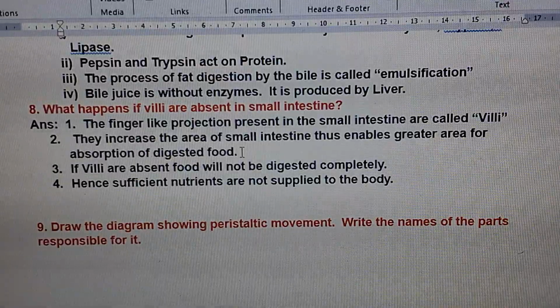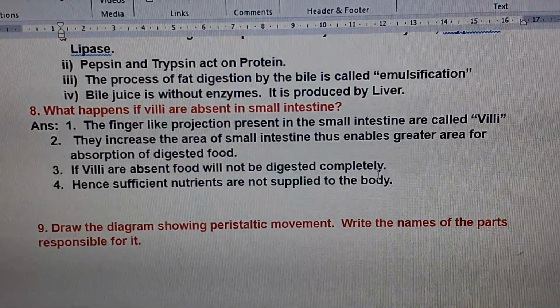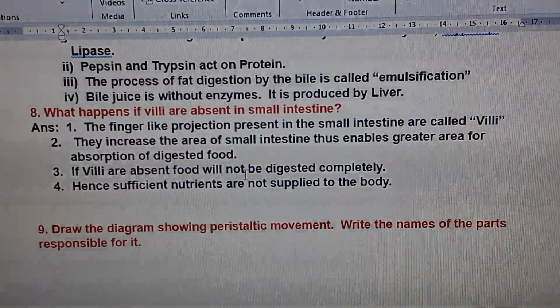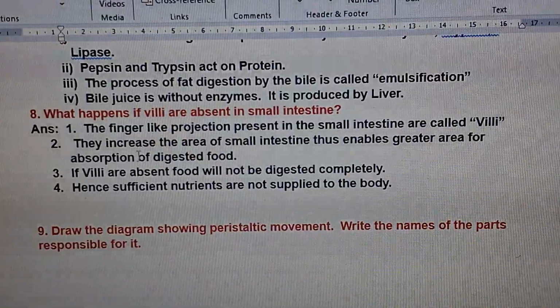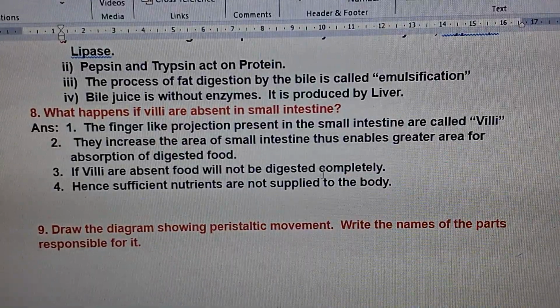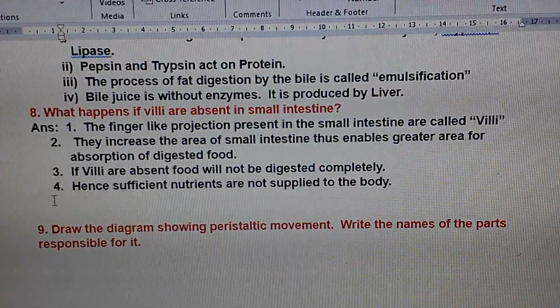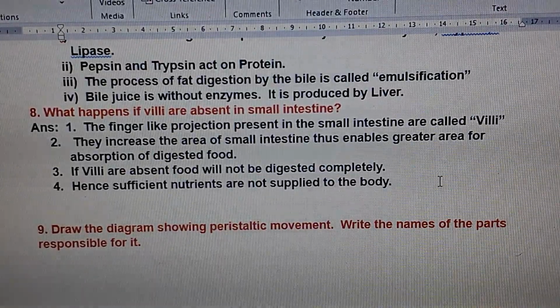If villi are absent, food will not digest completely, of course. If villi are absent, food will not be digested completely. Complete digestion will not take place. Hence, sufficient nutrients are not supplied to the body.